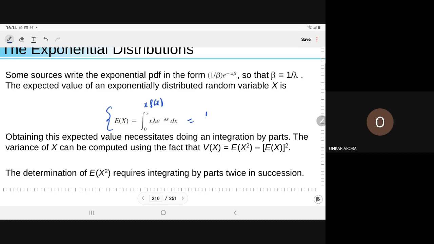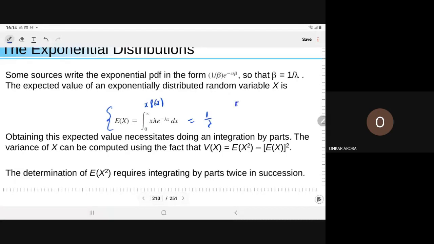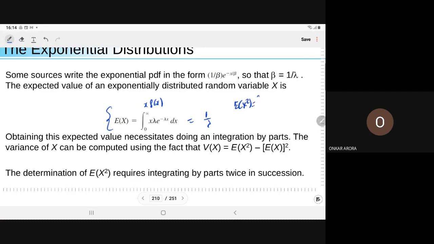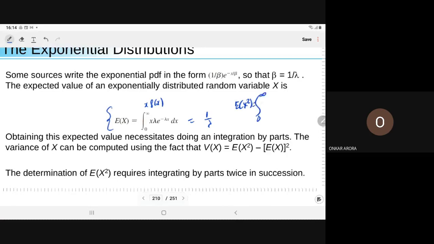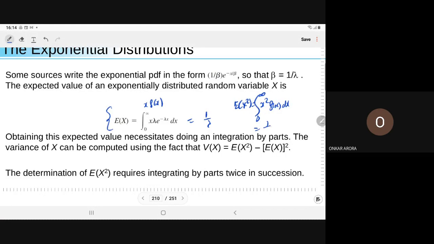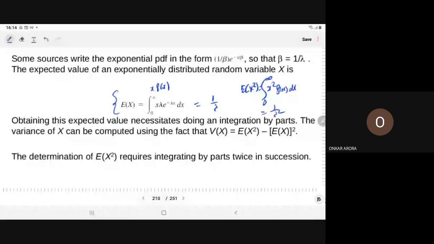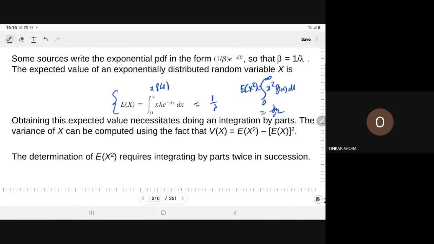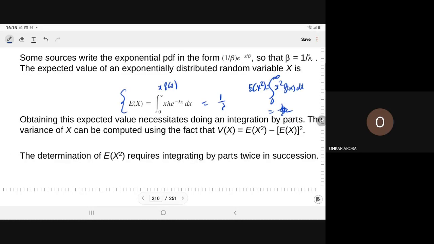Similarly, you can compute E(X square). E(X square) is the integral from 0 to infinity of x square into f(x) dx. So it will come as alpha into alpha plus 1 into beta square.